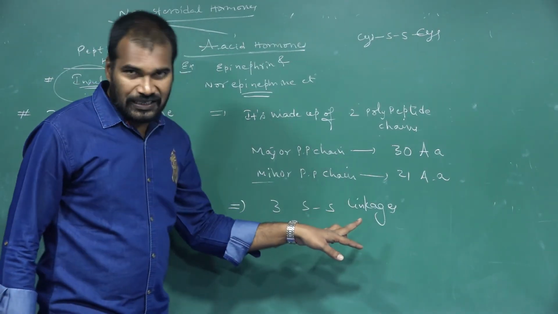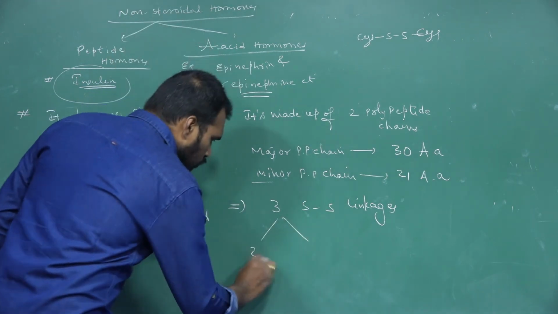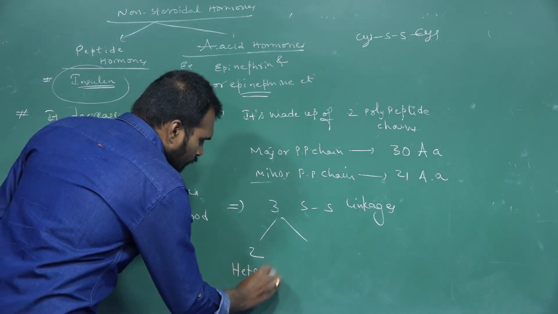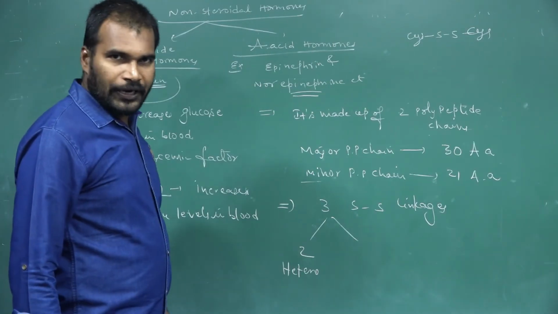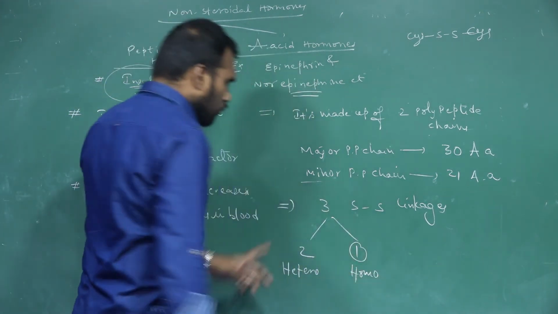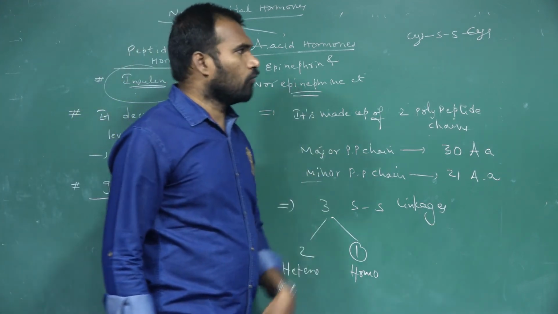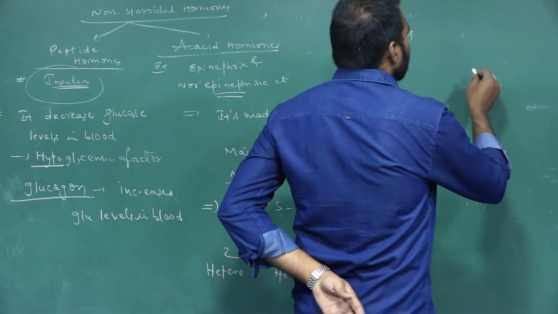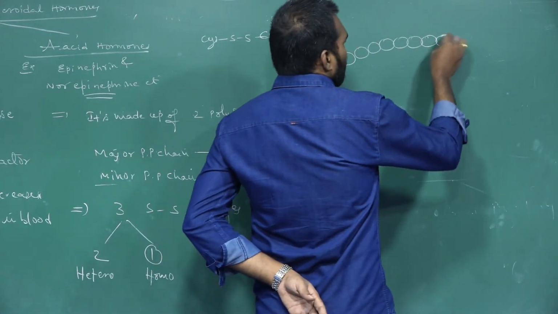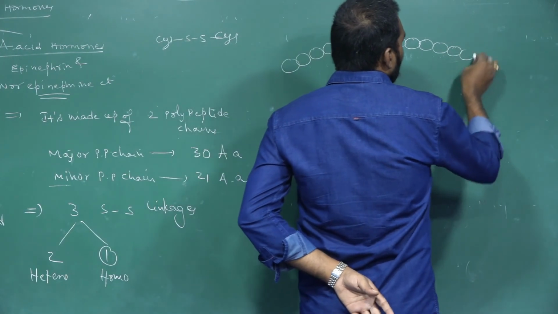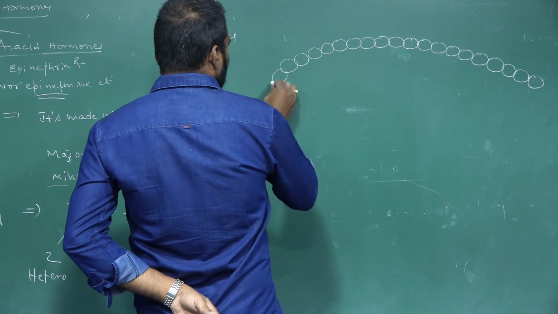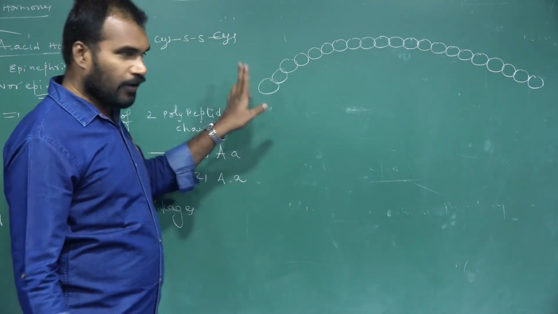Out of these 3 SS linkages, 2 are hetero, that is heteropeptide SS linkages, and 1 is homo. 2 are hetero, 1 is homo. Let us see how. So here I am taking 1, 2, 3, 4, 5, 6, 7, 8, 9, 10, 11, 12, 13, up to 21 amino acids.